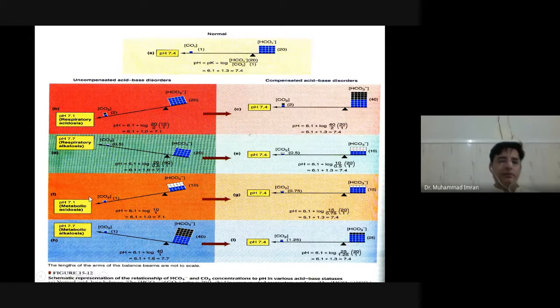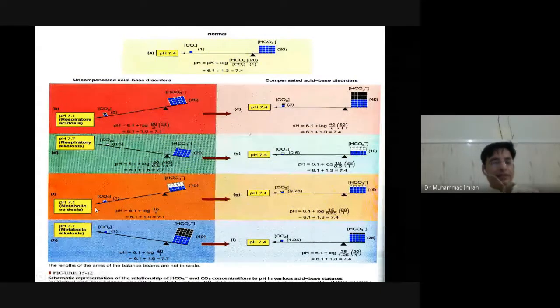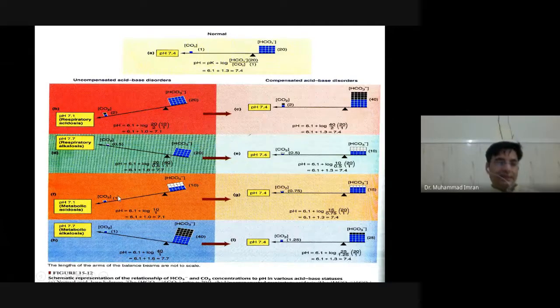Our respiratory center will get more excited, so the respiration rate gets increased. If the respiration rate increases, then the partial pressure of carbon dioxide gets decreased.